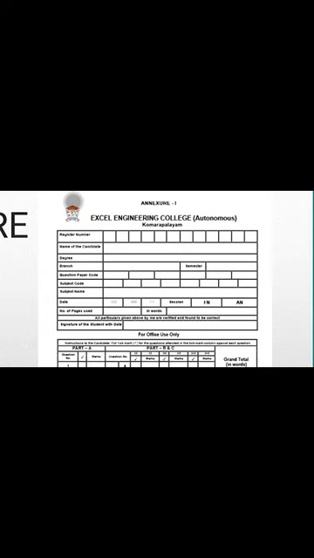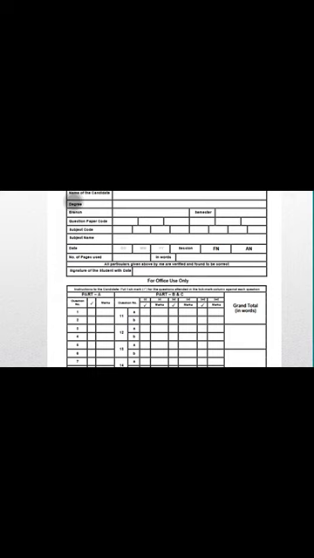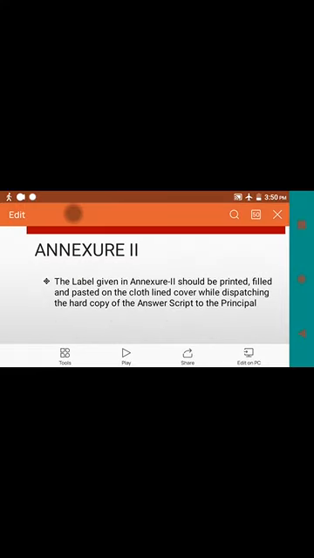You can write your branch, and the semester for which you are appearing. The question paper code can be found on your question paper, then the subject code, subject name, and the date, which you write as date, month and year. Then the session, whether you are writing in the morning or afternoon, and the number of pages used, also in words. For example, if you are using 10 pages you write 10, and you put your signature with date. The remaining things are for office use. This is annexure 1. These details you need to fill in completely without any corrections.